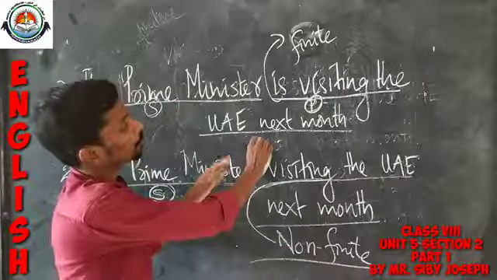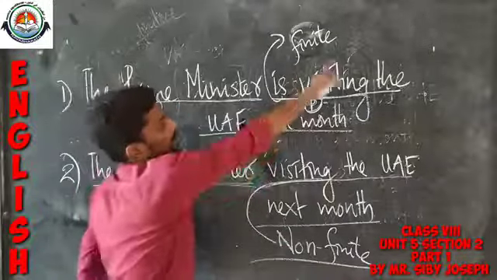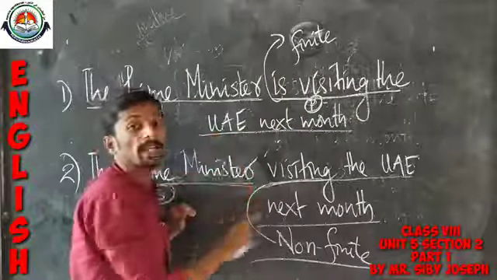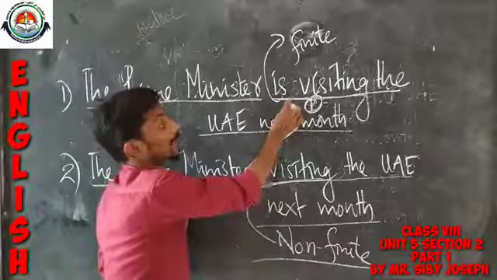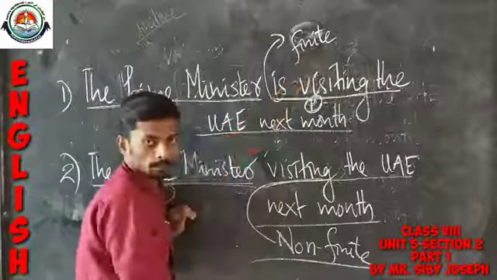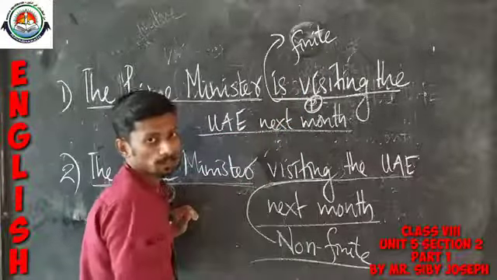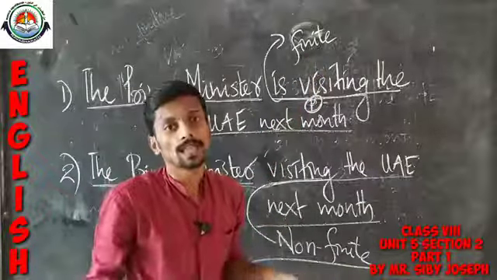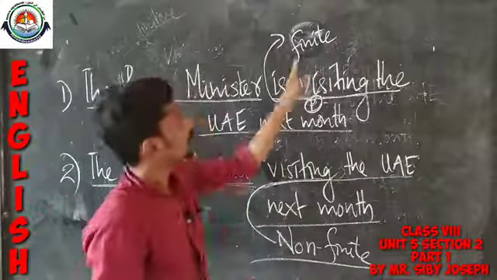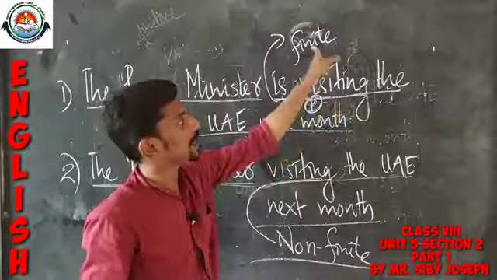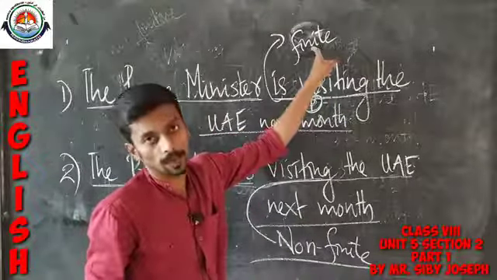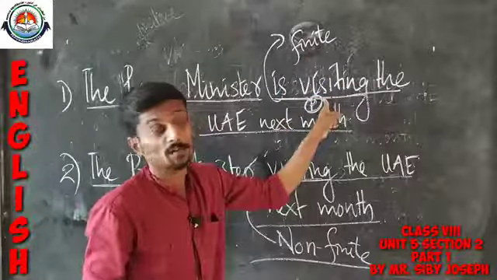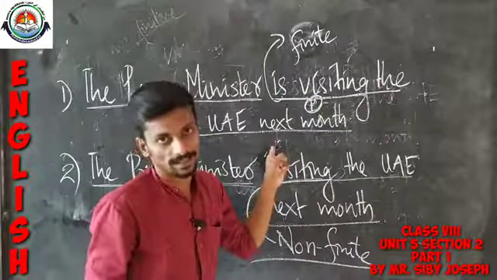Okay, so why does this portion together form a predicate? Because it has a finite form, it has a finite verb. So usually a finite verb forms a predicate. Here is visiting is actually the finite form of a verb, and this finite form is forming the predicate.